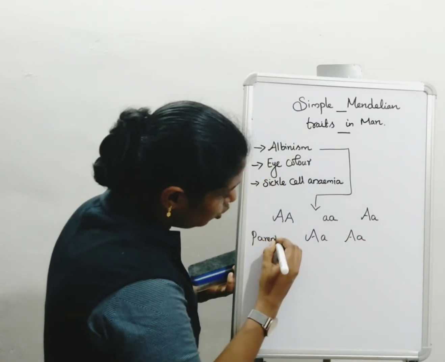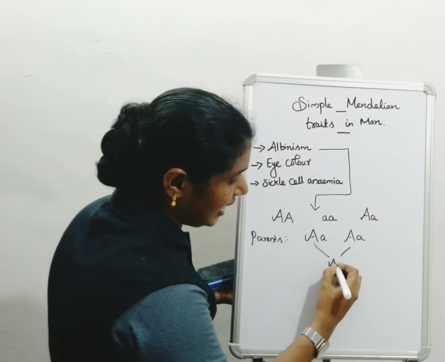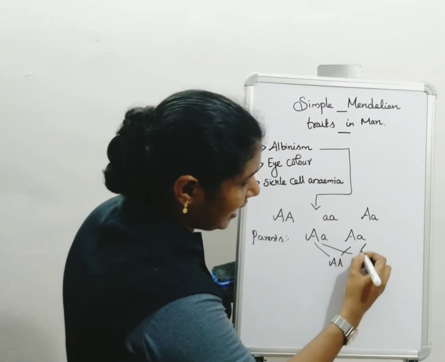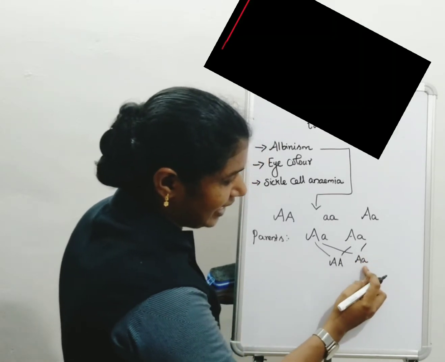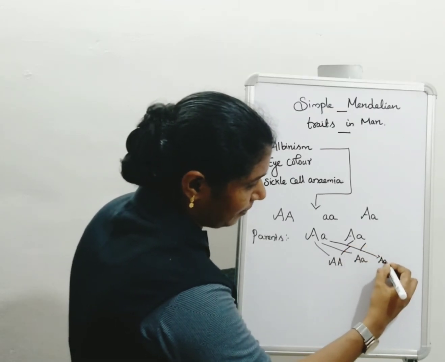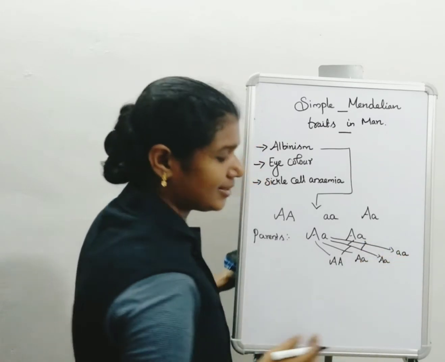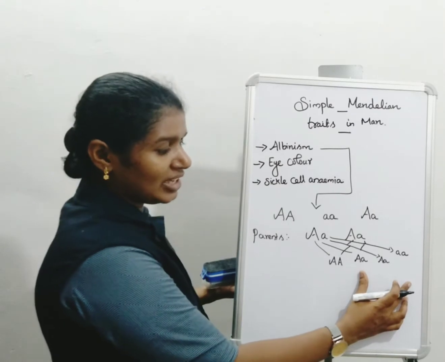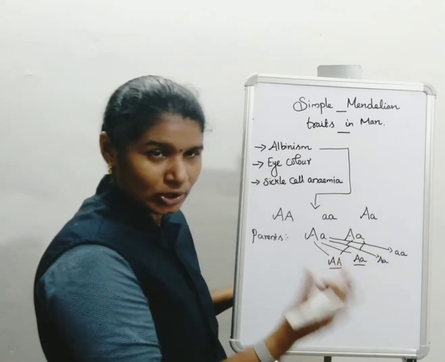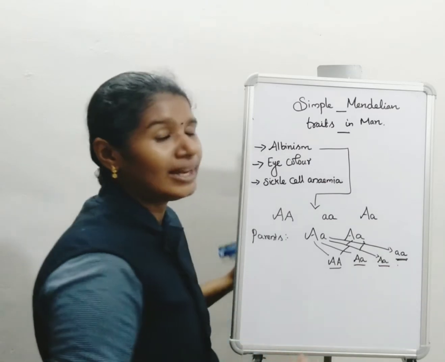What is the result in the first generation? Crossing capital A and small a with capital A and small a, we get capital A capital A, capital A small a, small a capital A, and finally small a small a. This is the result of the F1 generation. The first three are non-albino people, and finally we get the albino person.